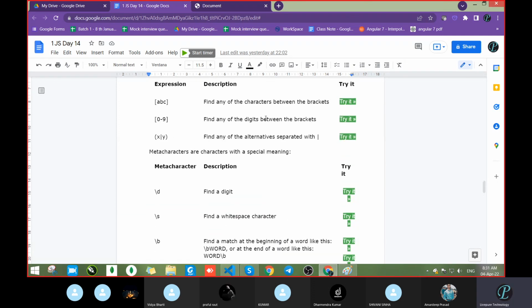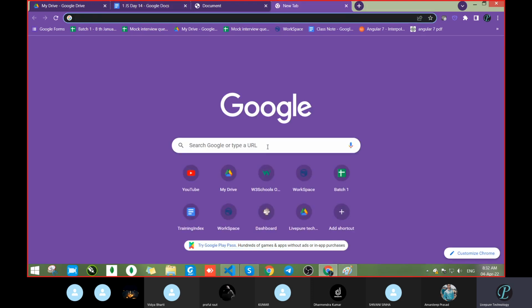Okay. So if you have to search a digit, 0, 1, 2, 0 to 9, find any of the digit between the brackets, you can pass it within this one. X or Y: find any of the alternatives, separated with a pipe. If we pass A, B, C, D, we want anything that is an alternative of these. We want that. Suppose we search in Google for W3 school.